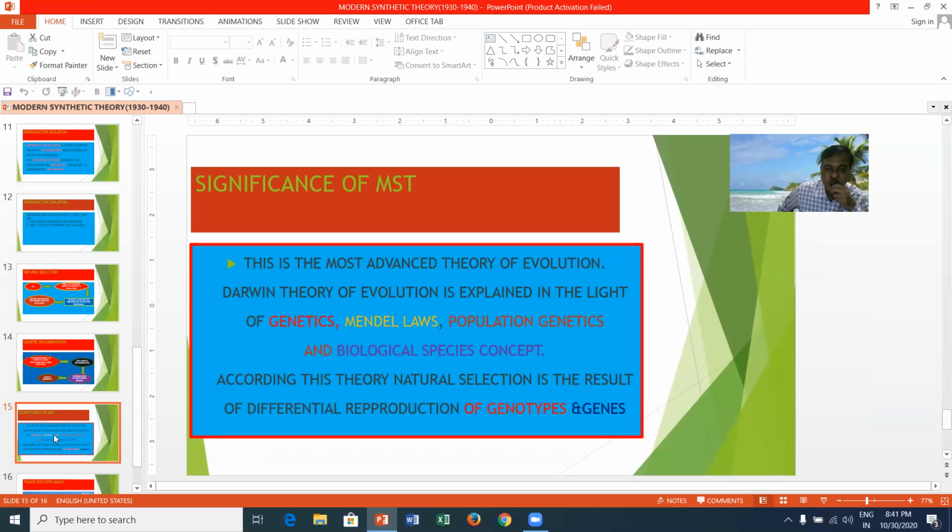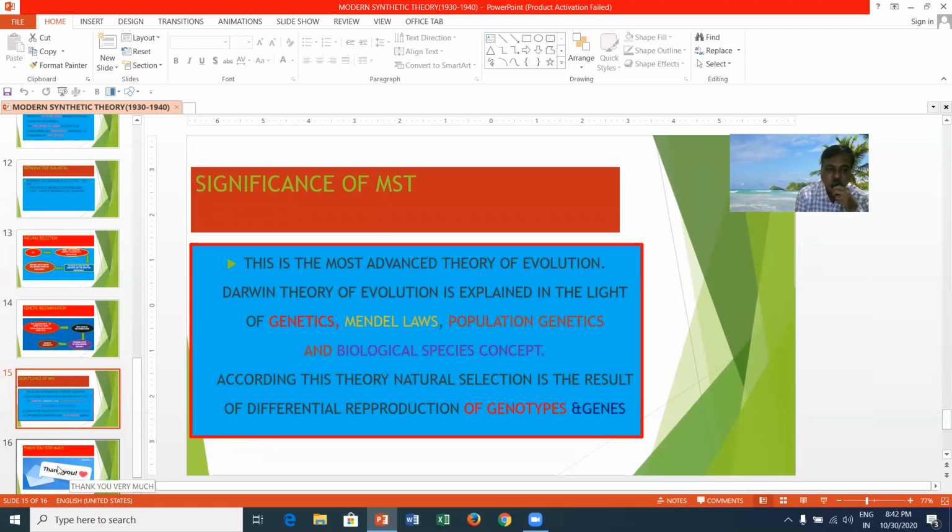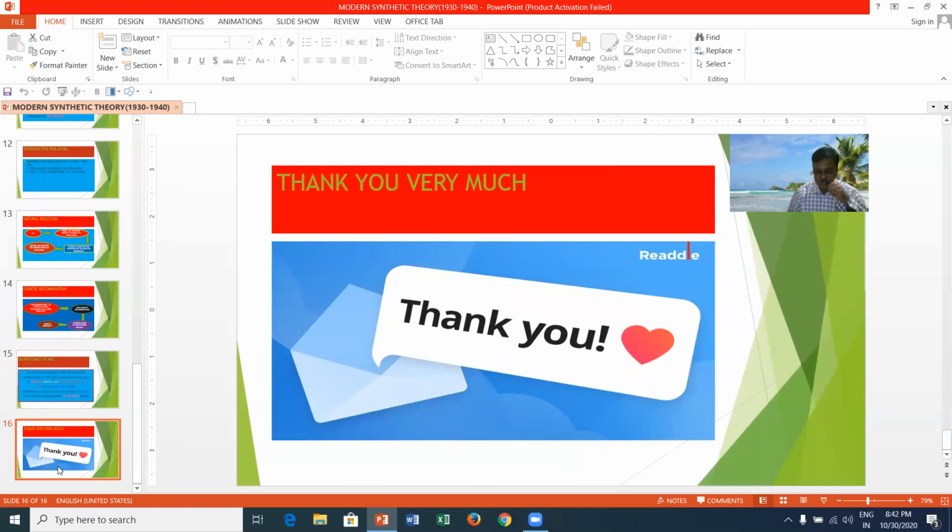According to this theory, natural selection is the result of differential reproduction of genotypes and genes. This is the gist of the modern synthetic theory, proposed by Fisher, Sewall Wright, Stebbins, Ernst Mayr, Haeckel, Huxley, and Dobzhansky.